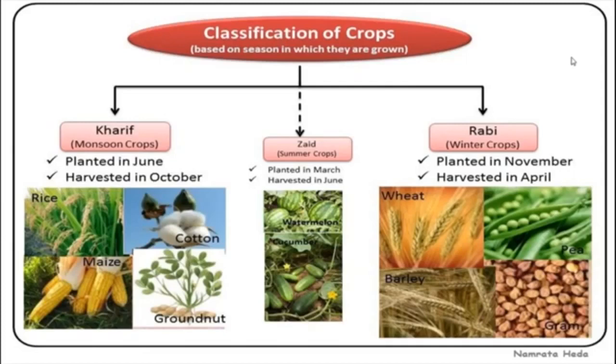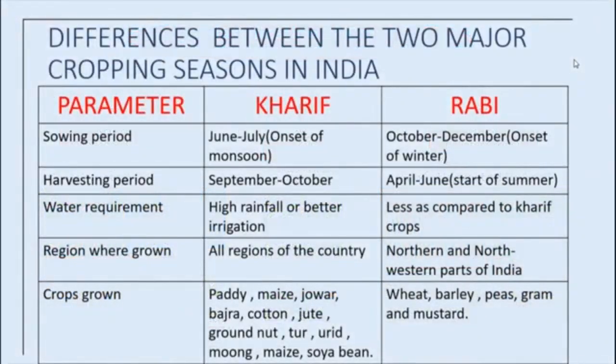Okay, next I'm going to show you a table. If you go through it, it will be very helpful to study this content. See this table: differences between the two major cropping seasons in India. We have seen three cropping seasons, Kharif, Rabi and Zaid. But the Zaid season is very short, and the major seasons are Kharif and Rabi only. Here are some parameters that will help us keep in mind some points regarding seasons, harvesting time, water requirement, region where grown and crops grown.